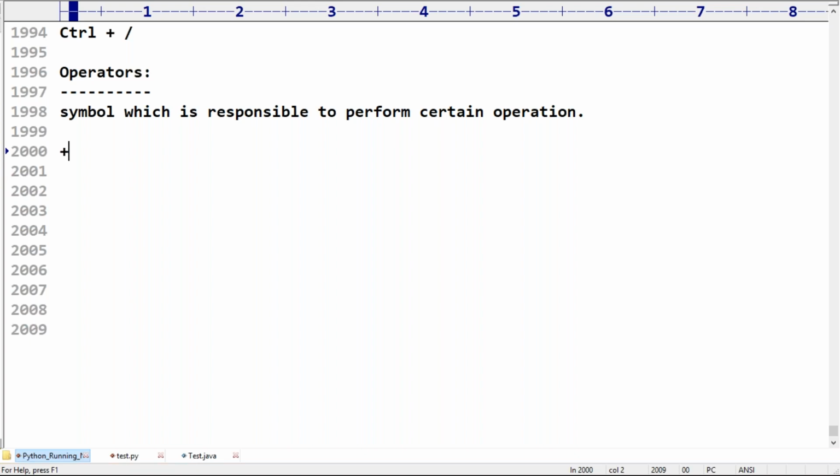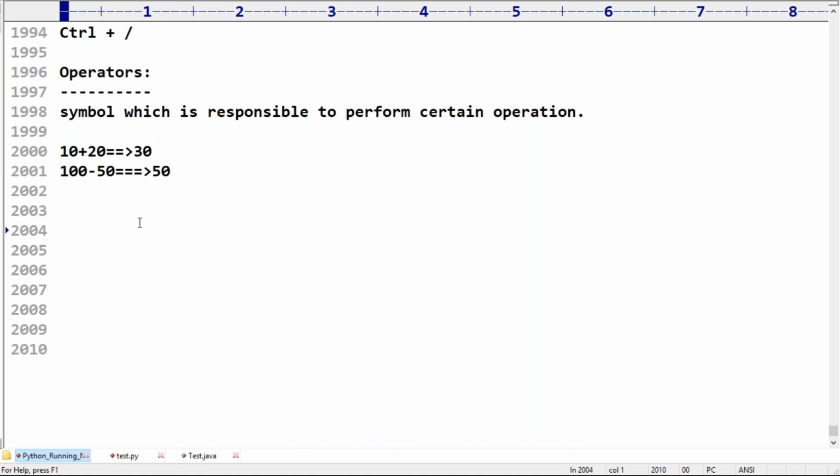Can anyone tell what the plus operator does? 10 plus 20. If I print 10 plus 20, what answer do we get? 30. So plus means it is doing the addition operation. Suppose 100 minus 15. If I use the minus symbol, what is it doing, sir? It is doing subtraction. So an operator is responsible for performing a certain activity. That is what you should be aware of.